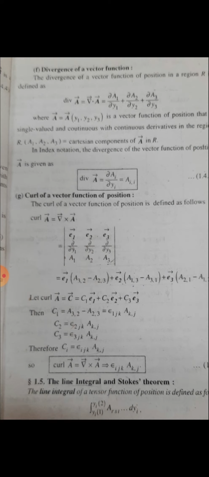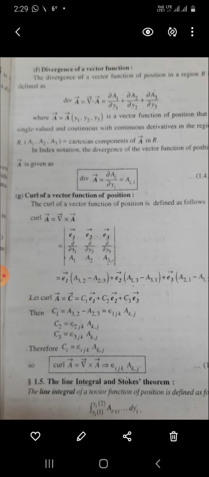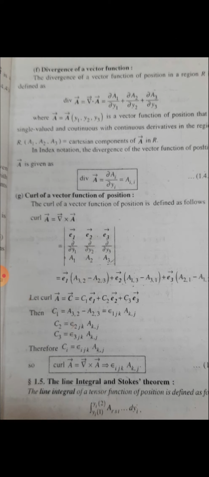C1 is equal to A3,2 minus A2,3 is equal to epsilon 1jk Ak,j. C2 is equal to epsilon 2jk Ak,j. C3 is equal to epsilon 3jk Ak,j. Ci is equal to epsilon ijk Ak,j. Curl of A is equal to del cross A is equal to epsilon ijk Ak,j.